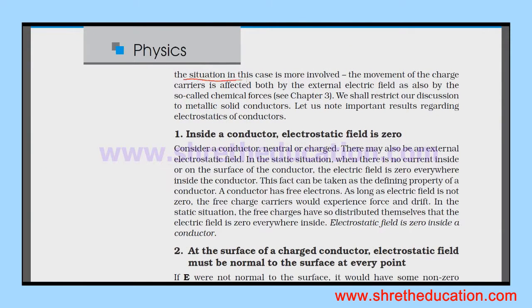But the situation in this case is more involved. The movement of the charge carriers is affected both by the external electric field as also by the so-called chemical forces.